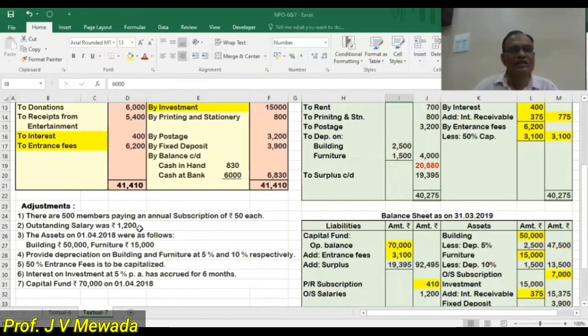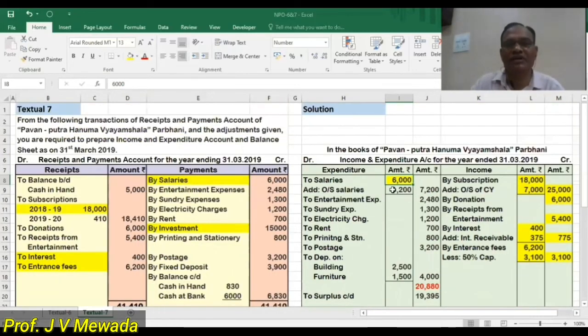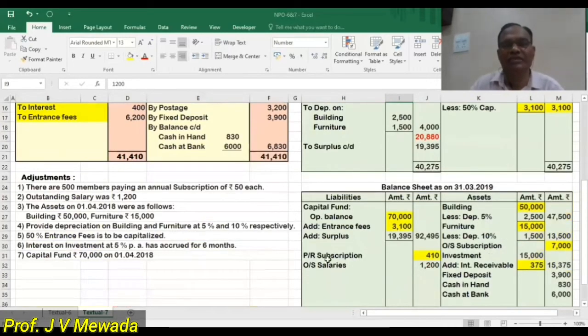Outstanding salary is 1,200, so I have to add 1,200 to the salary. And second effect I will give on the liability side: outstanding salary is 1,200. So two effects I have already completed for salary.